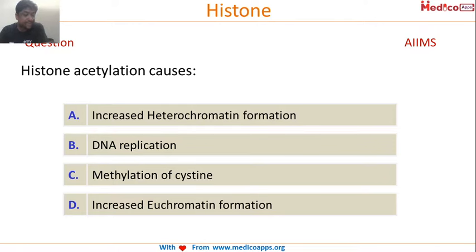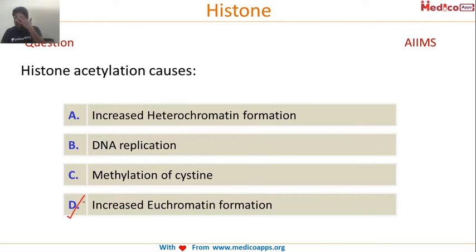No, Matt for AIIMS, it is wrong. It is not A. Dilpreet also says A. Anyone else? Good. This is the correct answer. D is the correct answer actually.